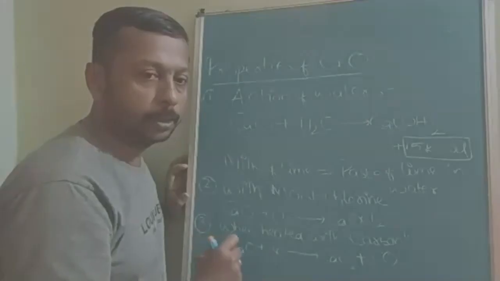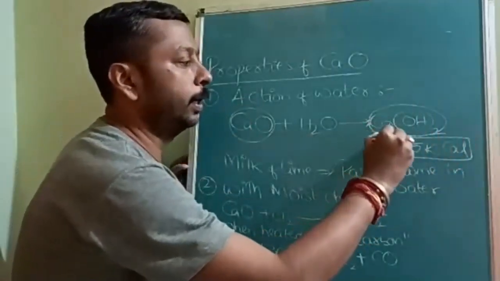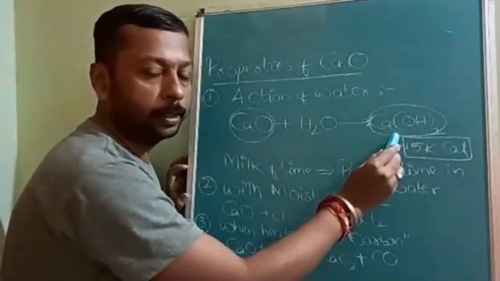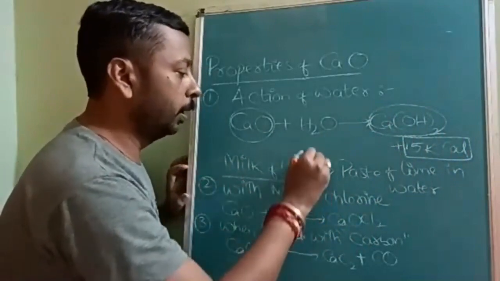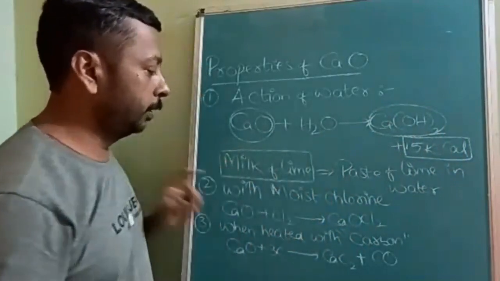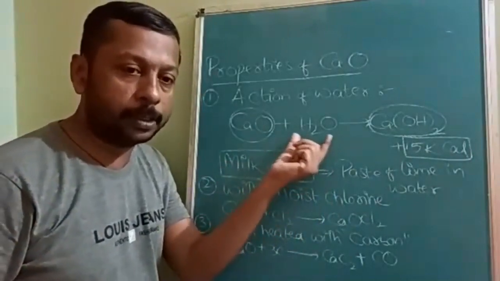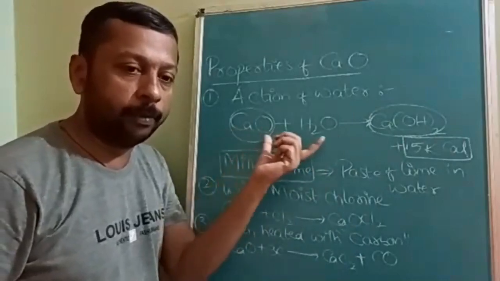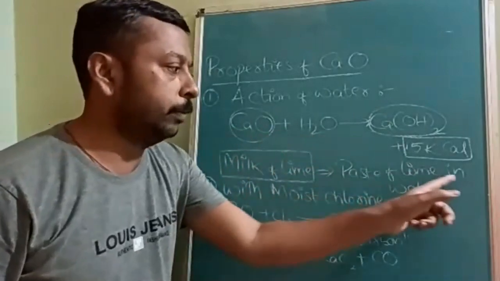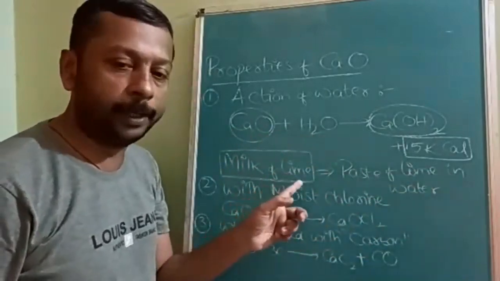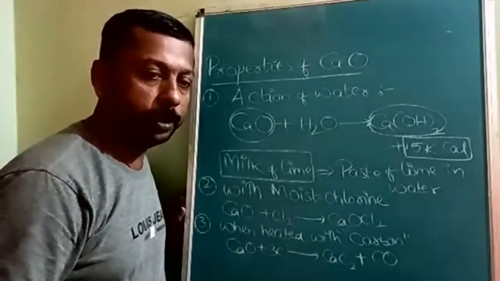This is called quicklime, and this is called slaked lime. But if we add only a small amount of water, then it is called milk of lime. The amount of water is less and calcium oxide is more, so you will find a paste of calcium oxide. A paste of lime in water is called milk of lime. Slaked lime, quicklime, milk of lime: three differences.